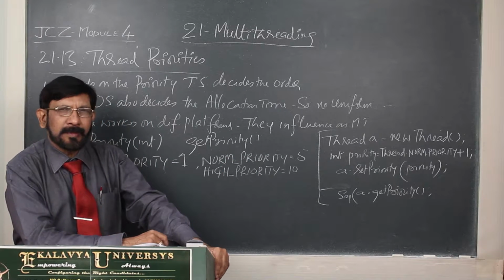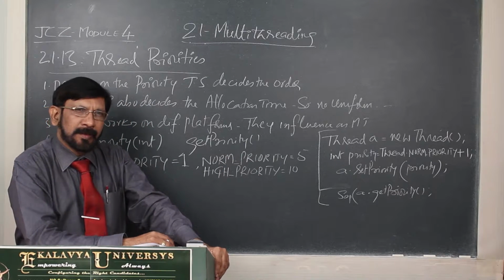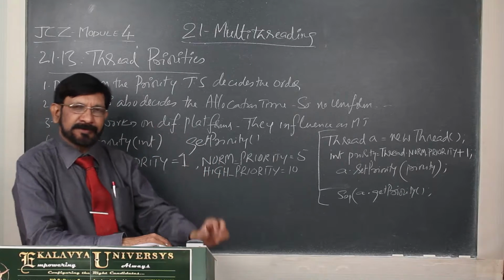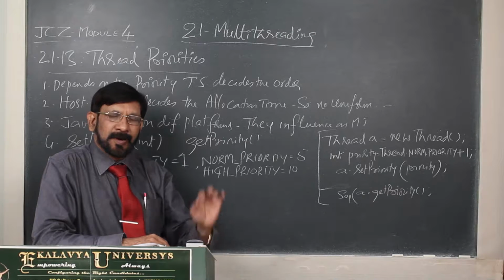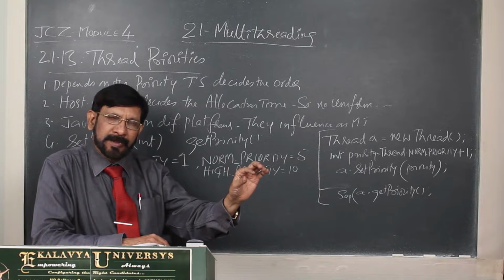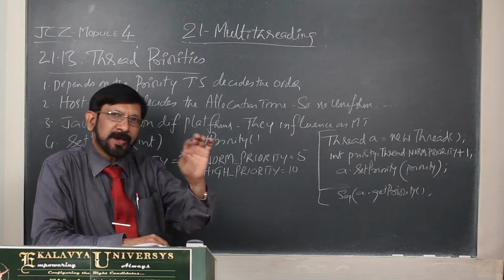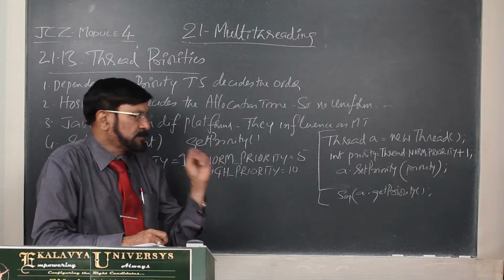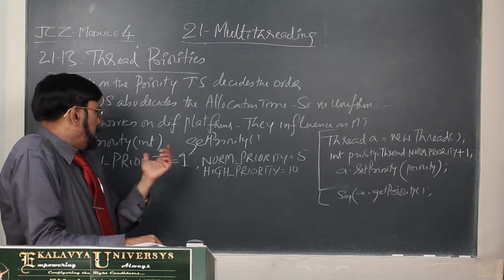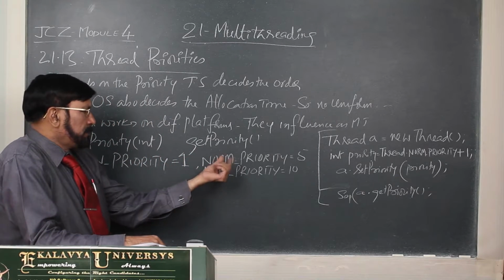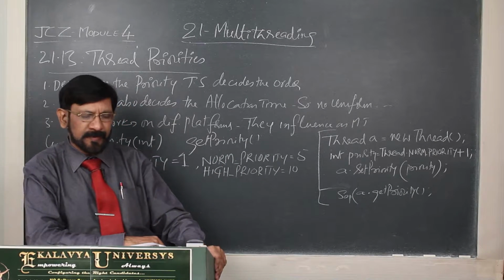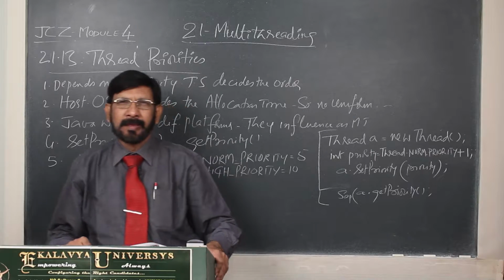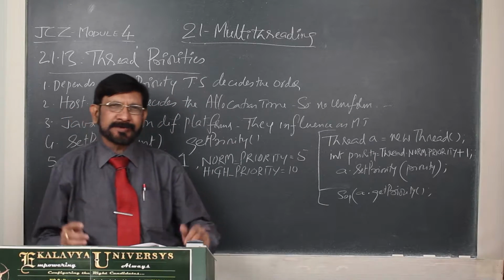Here, Java also defines certain constants which represent three states. One is minimum priority, MIN_PRIORITY, then NORM_PRIORITY and MAX_PRIORITY. These three constants are defined by the Thread class, and this you understand.